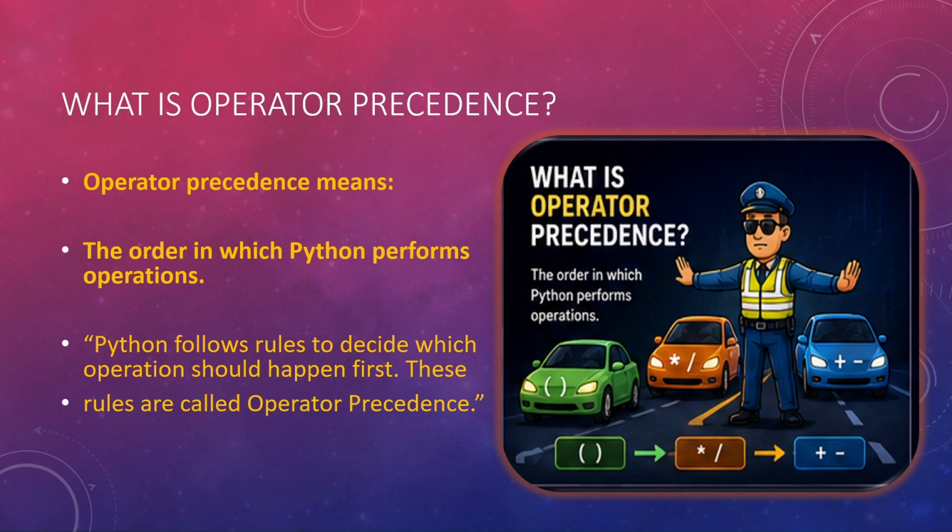That is what precedence means. Okay, understood? So today we'll see which operator comes first according to Python. So that is all about operator precedence. Python follows rules to decide which operation should happen first. There are rules for everything, so here also there are rules. It's easy, right? Once we know the rule, it will be very easy.